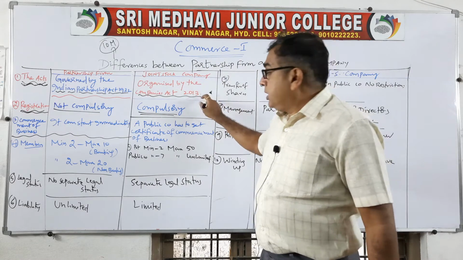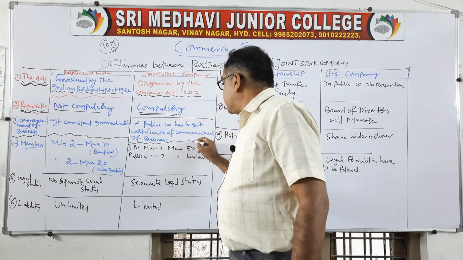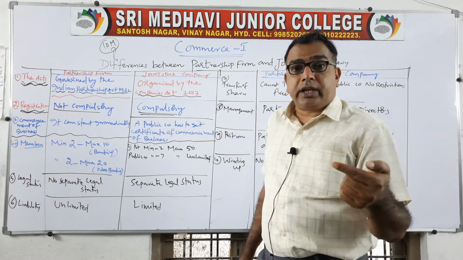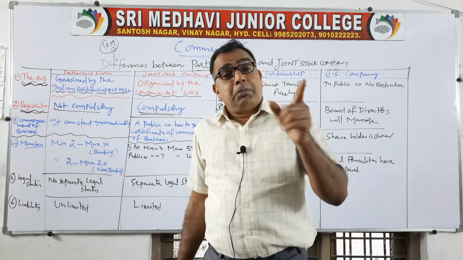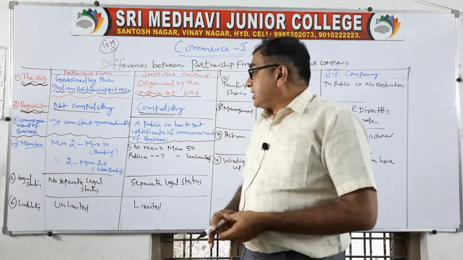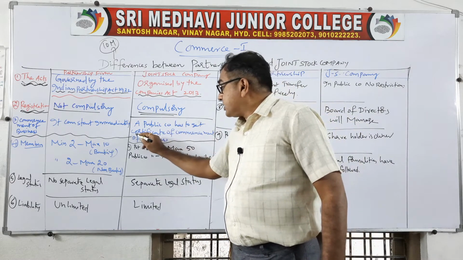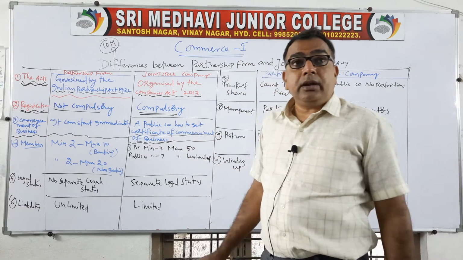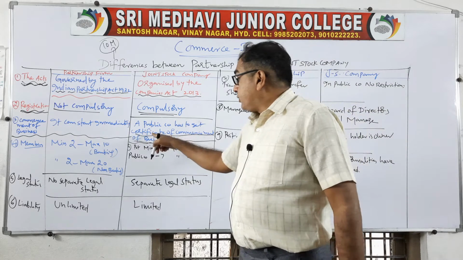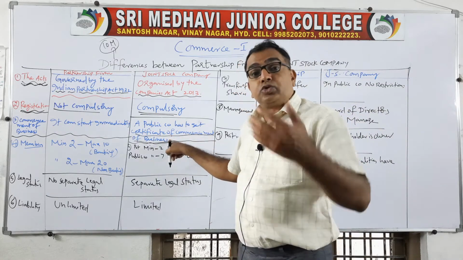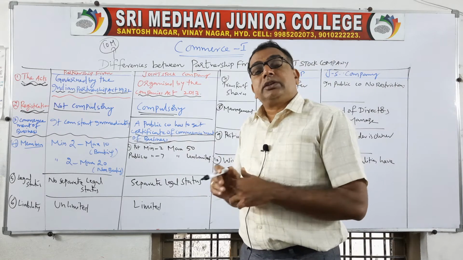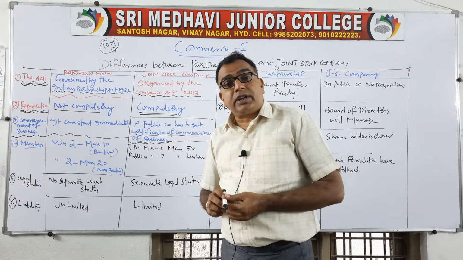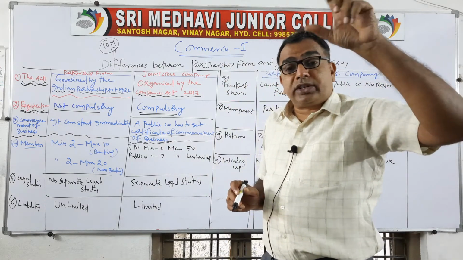But a joint stock company cannot start its operations immediately after registration. After completing the registration formality, a private company can start immediately. But a public company, as I told you the other day, has to secure a separate certificate called the Certificate of Commencement of Business, without which it cannot start its activities. To get it, they have to apply to the Registrar of Companies.